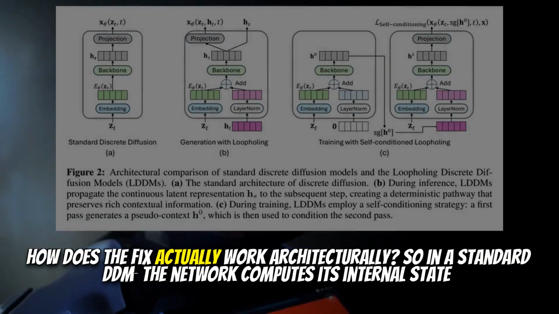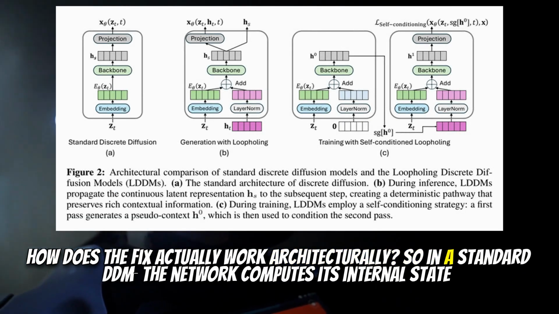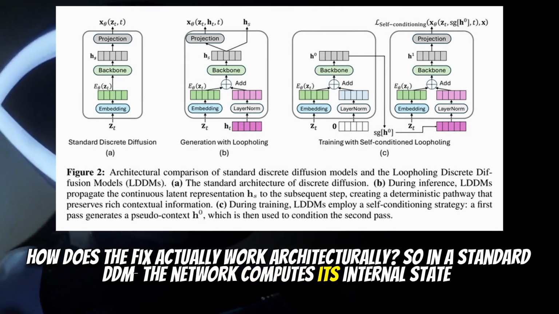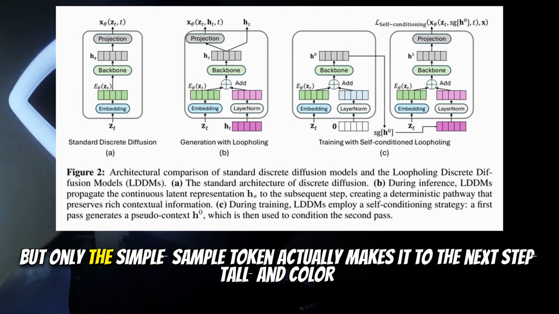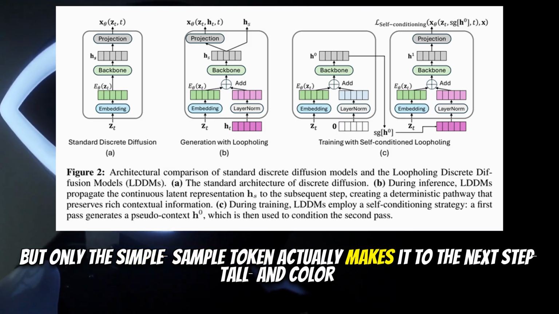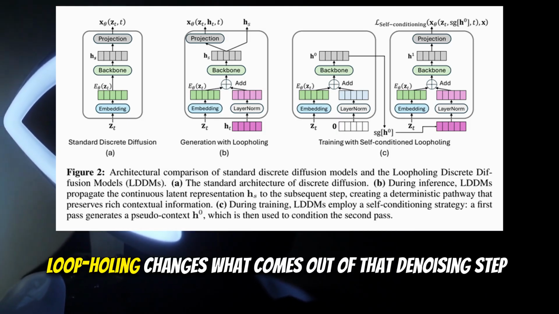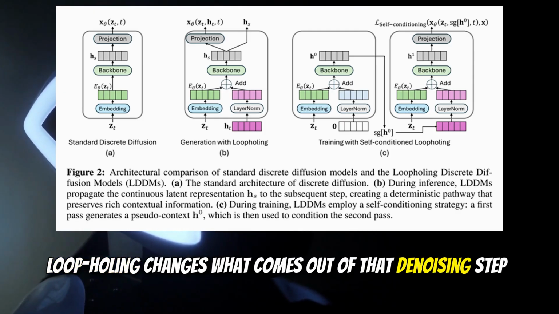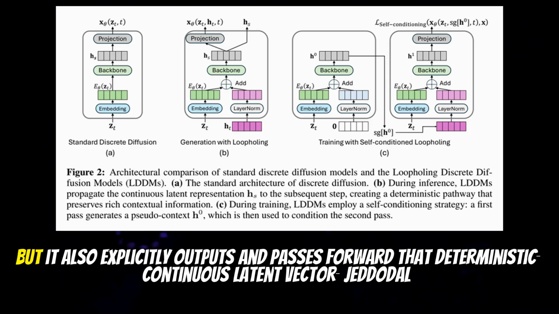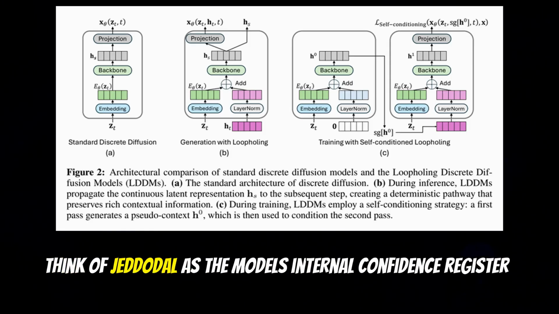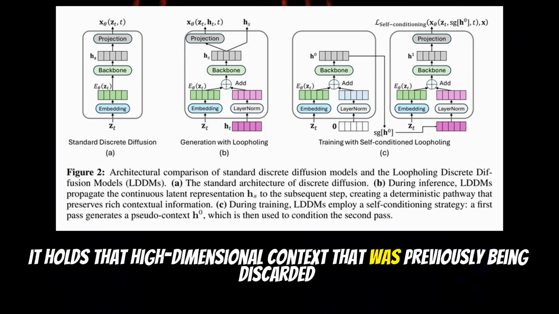How does the fix actually work architecturally? So in a standard DDM, the network computes its internal state, let's call it h_t, this rich representation. But only the simple sampled token actually makes it to the next step. Loopholing changes what comes out of that denoising step. It still produces the stochastic sampled token, the one-hot vector, whatever, but it also explicitly outputs and passes forward that deterministic continuous latent vector, h_t. Think of h_t as the model's internal confidence register. It holds that high-dimensional context that was previously being discarded.